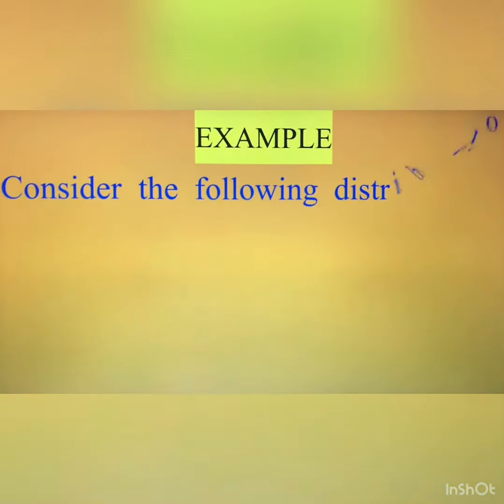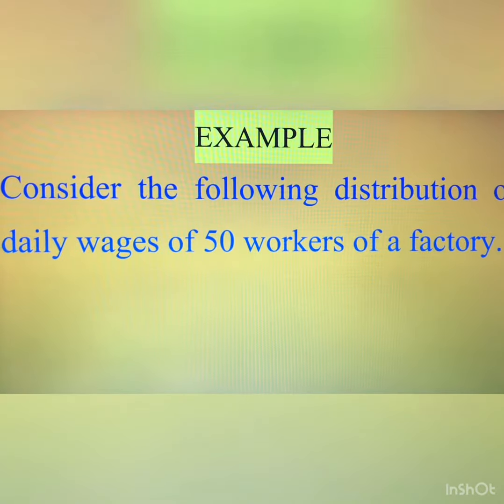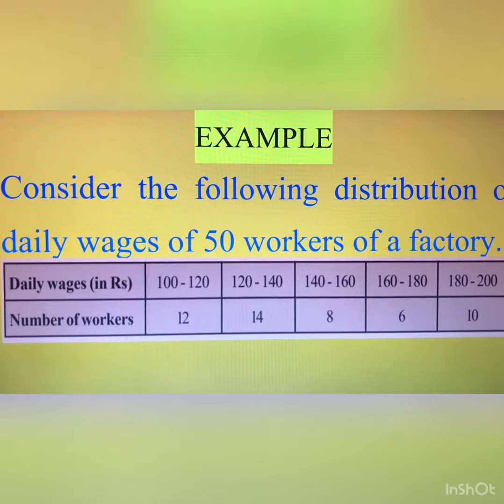Consider the following distribution of daily wages of 50 workers of a factory. The data is given as daily wages in rupees: 100 to 120, 120 to 140, 140 to 160, 160 to 180, 180 to 200, and the number of workers are 12, 14, 8, 6 and 10.